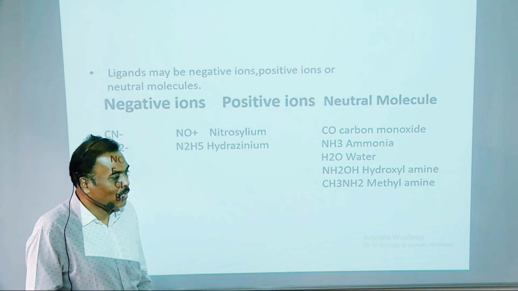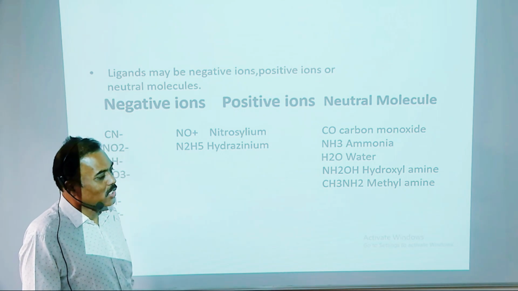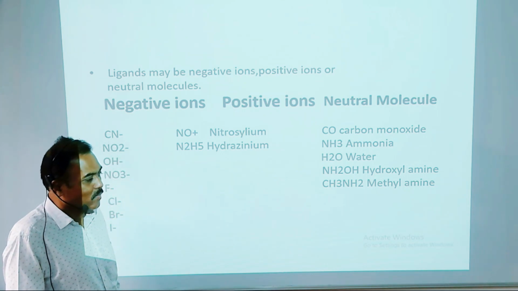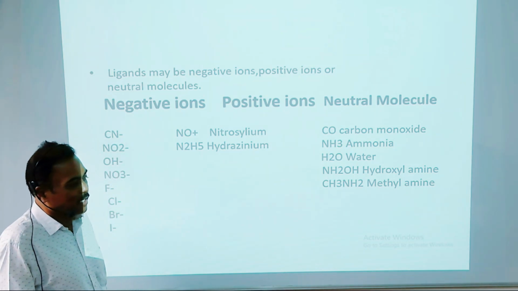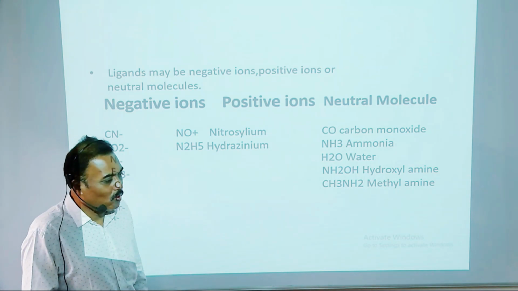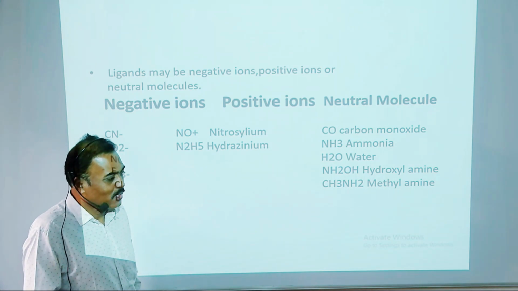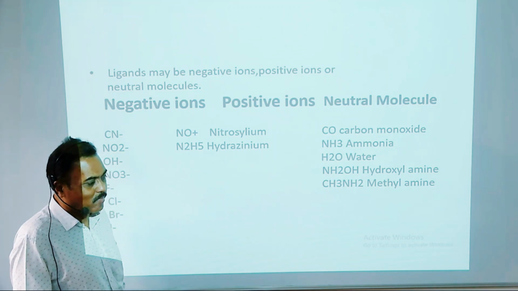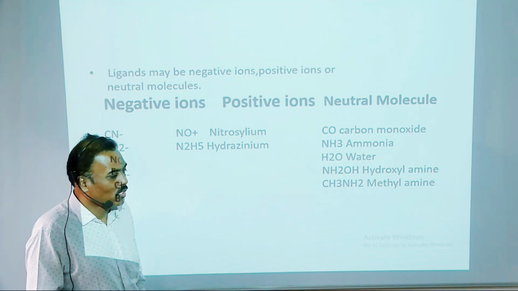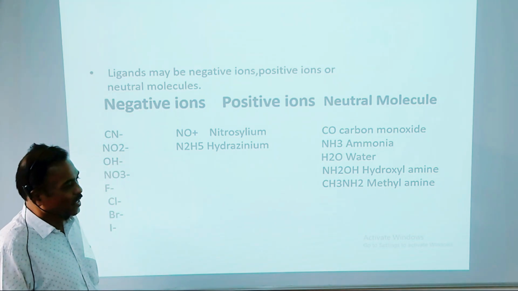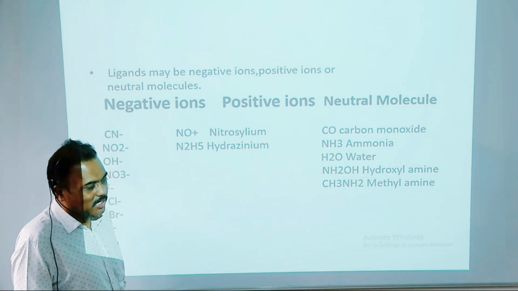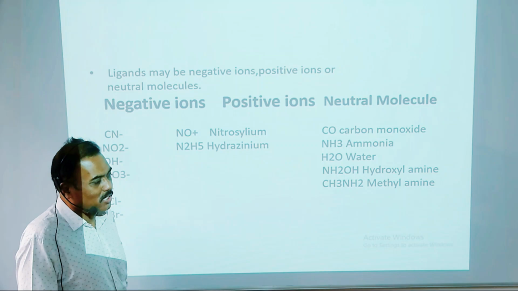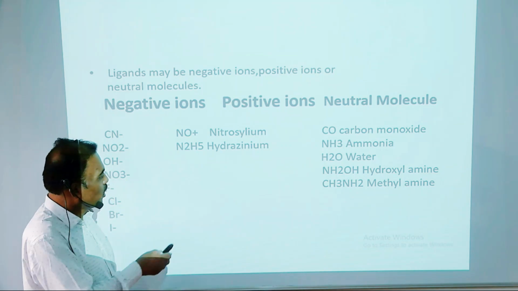And the third type of ligand is the neutral ligand. Examples are CO, that is carbon monoxide, then NH3 ammonia, H2O is water, then NH2OH is hydroxylamine, and CH3NH2 is methylamine. In these ligands there is no charge, and therefore such a ligand is called a neutral ligand.